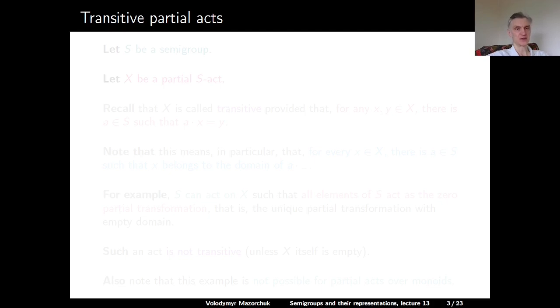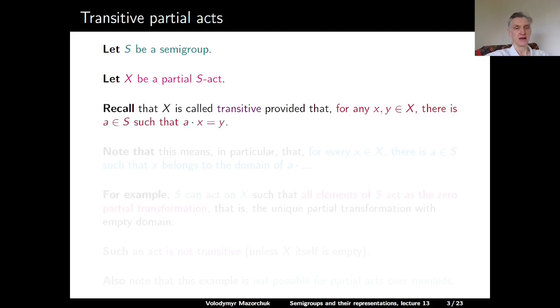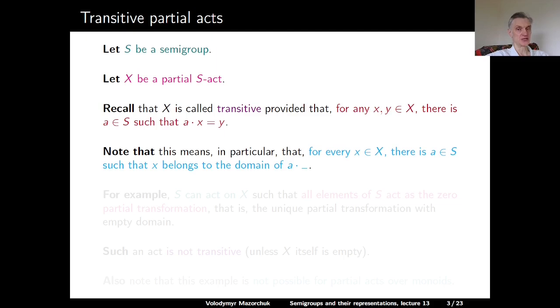So let's talk about transitive partial acts. Let S be a semigroup and let X be a partial S act. Just like for usual acts, the act X is called transitive, provided that for any elements x and y in X, there is an element a in S such that a applied to x is equal to y. For partial acts, this means, in particular, that every element x in our act is in the domain of some element a of S which acts on x.